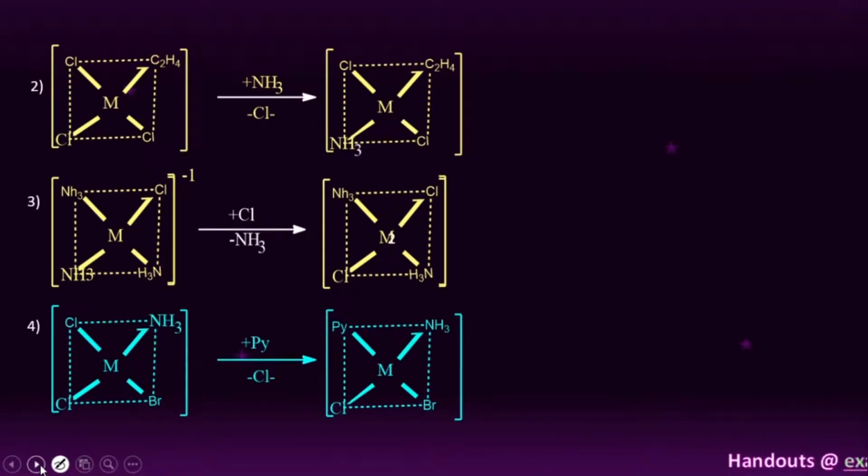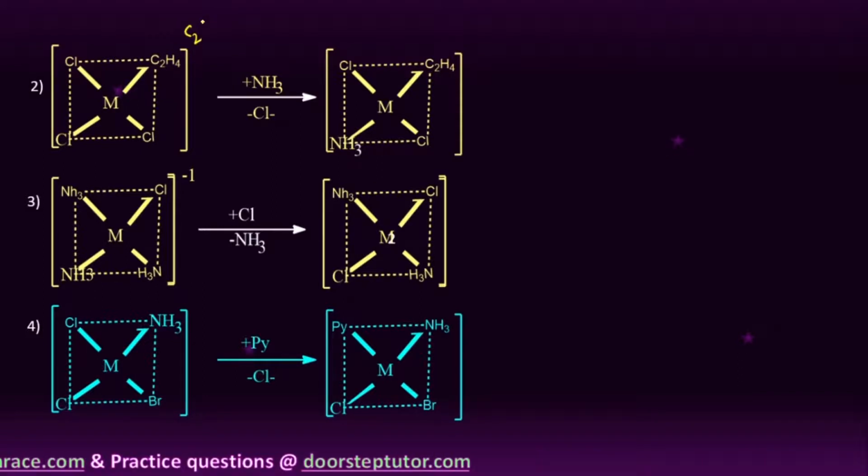Here you can see, this is a PtCl3 ethylene complex, student. So here the C2H4 has more trans-directing ability than Cl minus, student. So generally the C2H4 has more. So this is the coordinated group. Here when you compare the C2H4 and NH3, the C2H4 has more trans-directing ability than ammonia.